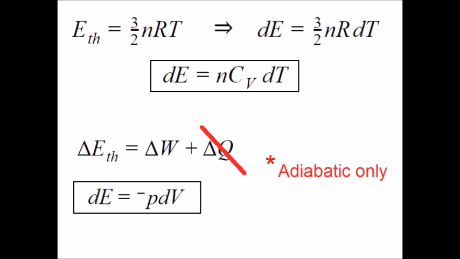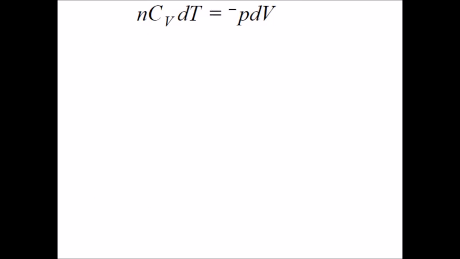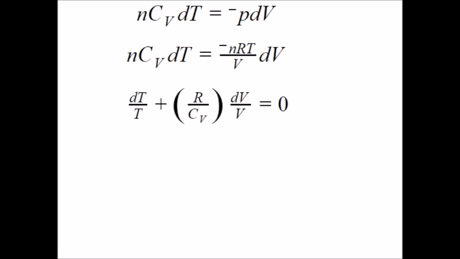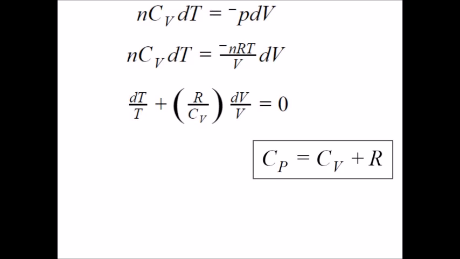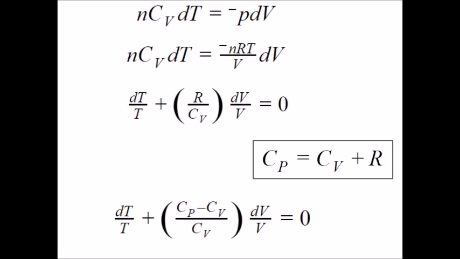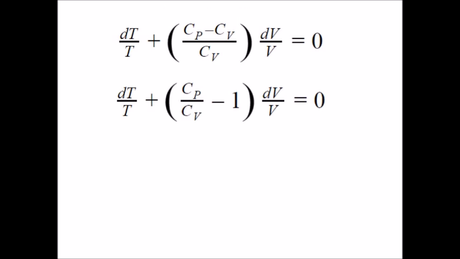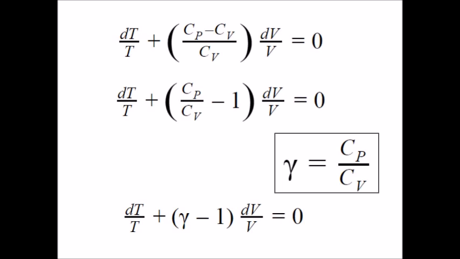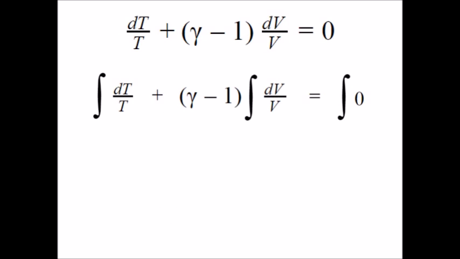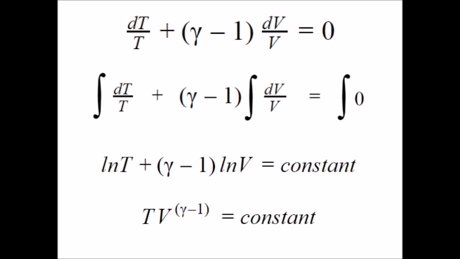I know. Let's put these two guys together. Good. PV equals nRT. Substitute. Rearrange. This is a bit wacky, but you can trust my algebra, I think. Let's bring Cp into the party. How can we do that? Oh, that's how we can do that. The old R plug-in subtraction trick. Got it? We're almost done. We're almost done because of division, and because of the definition of gamma, and substitution, and integration. I told you to get ready for more natural logarithms, and here they are. This proves that T times V to the gamma minus 1 is a constant.